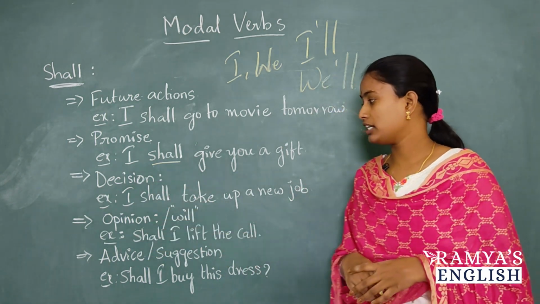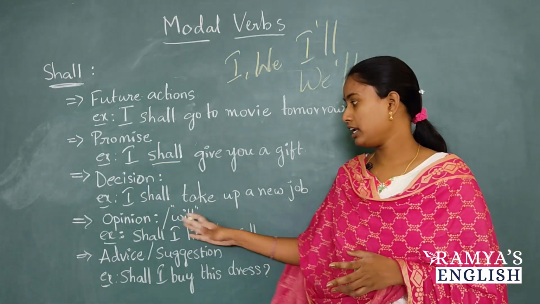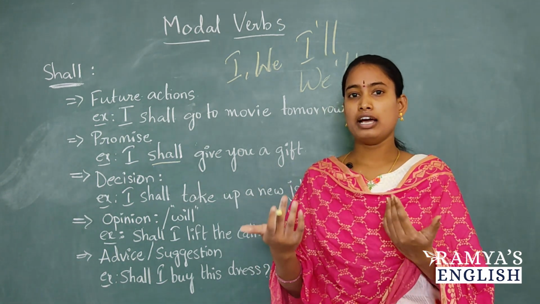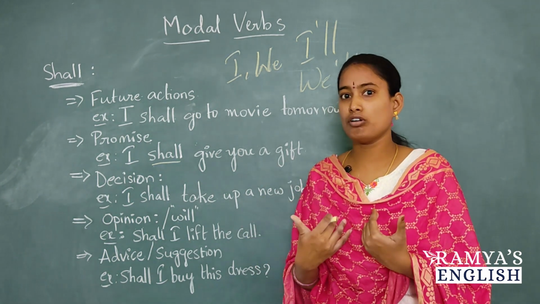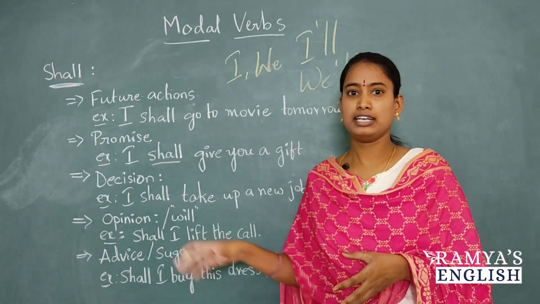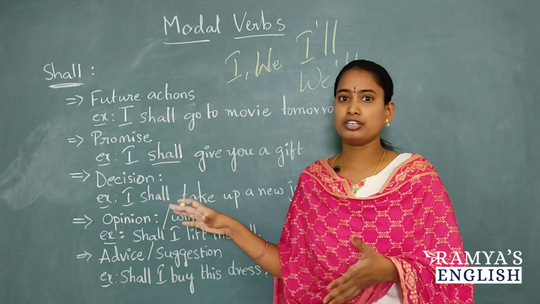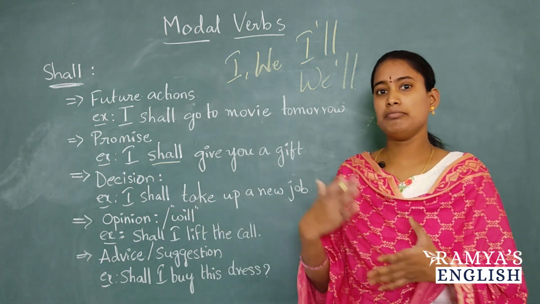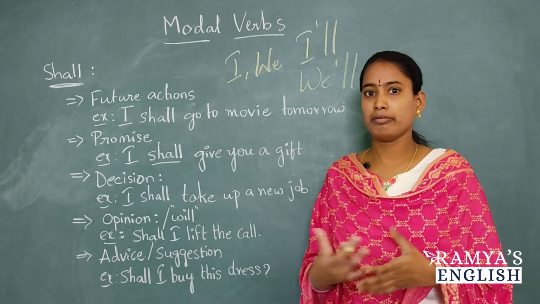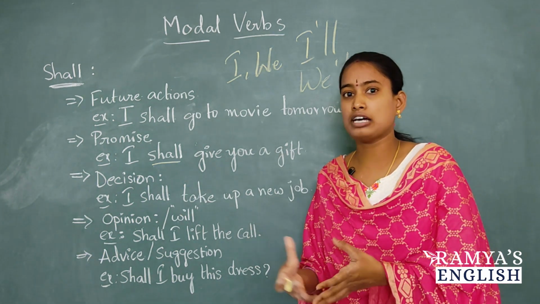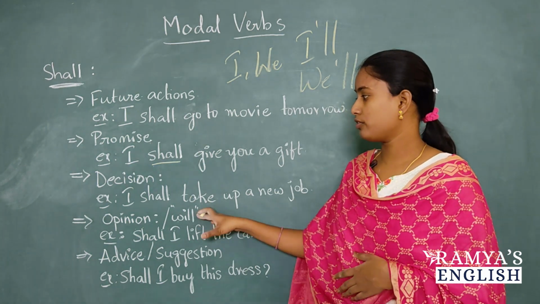And the next use of shall is to express opinion and will of the person. So what is the opinion? And that is my will. That is will of the person. Here observe, here will is not a helping verb. It's not an auxiliary verb or modal verb. Here will is your opinion. Will means opinion. That is my opinion, my will. I am willing to do something. So at that time we use this shall.